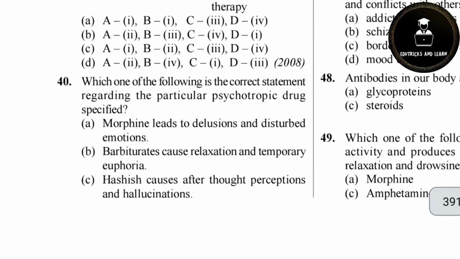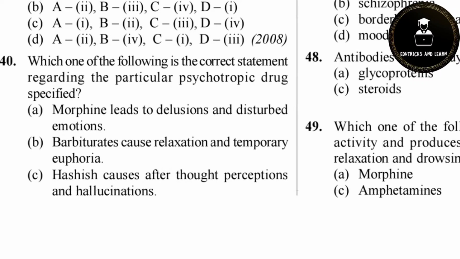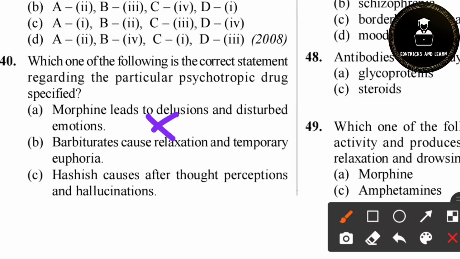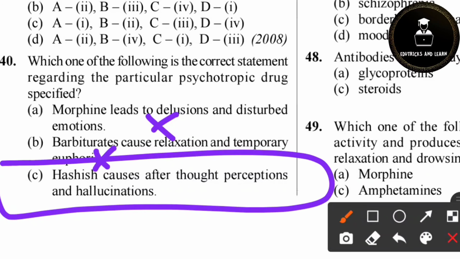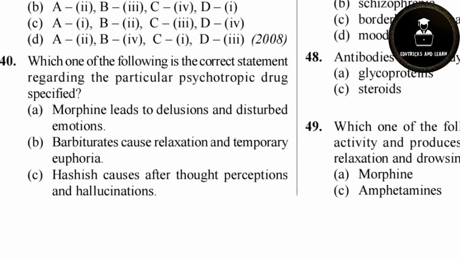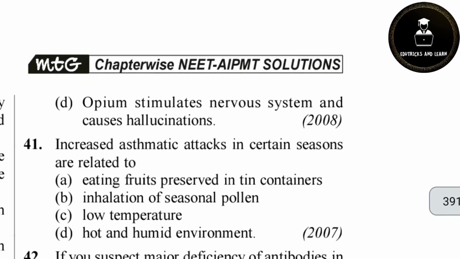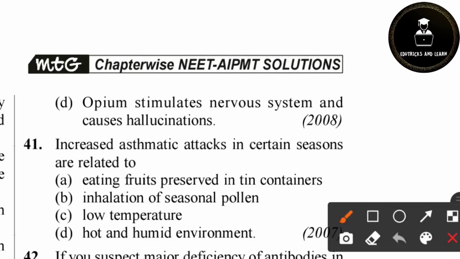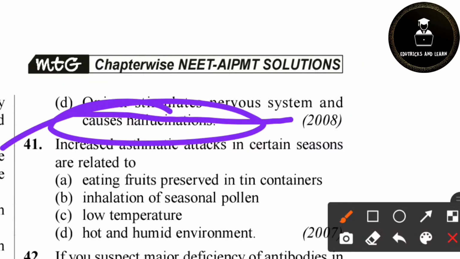Then the last question today, the 40th question. Which one of the following is the correct statement regarding the particular psychotropic drug specified? Morphine leads to delusions and disturbed emotions. No. Barbiturates cause relaxation and temporary euphoria. No. Hashish causes alteration of perception and hallucination. Yes, it is correct, because hashish causes the feeling of hallucination. And we can see the last option also. Opium stimulates the nervous system and causes hallucination. Opium stimulates the nervous system is correct, but it doesn't cause hallucination.